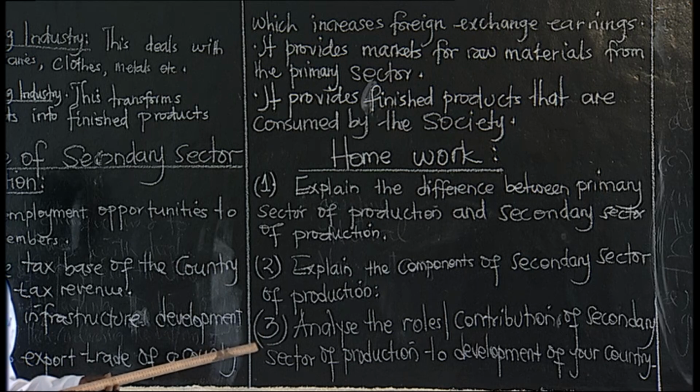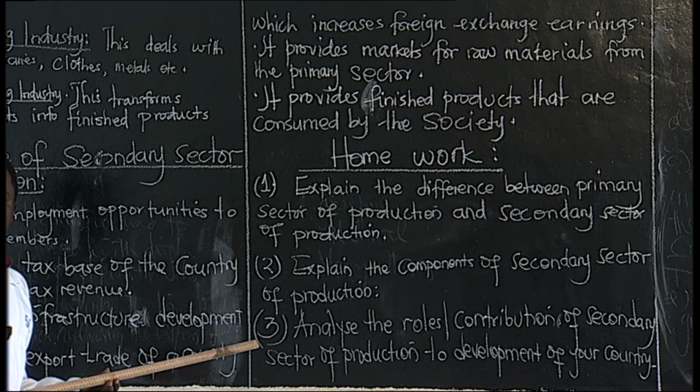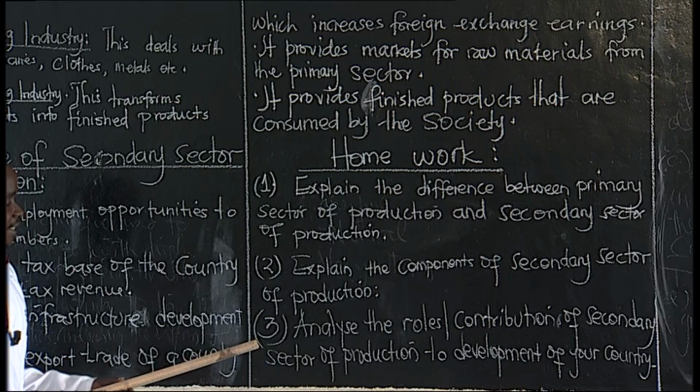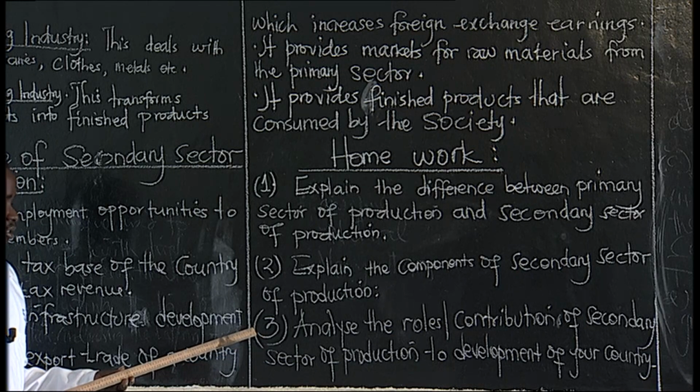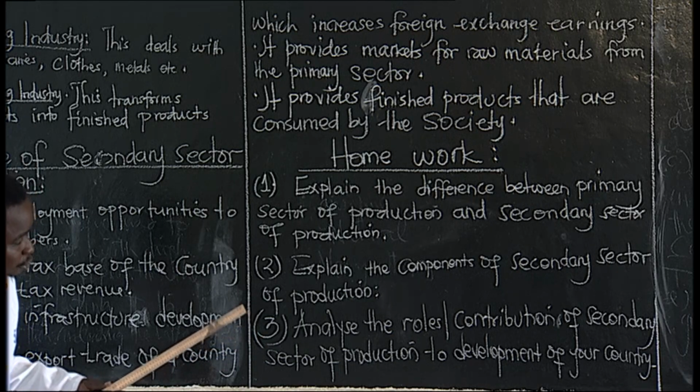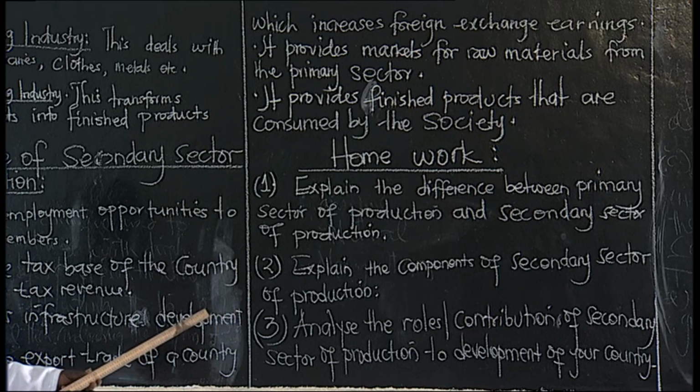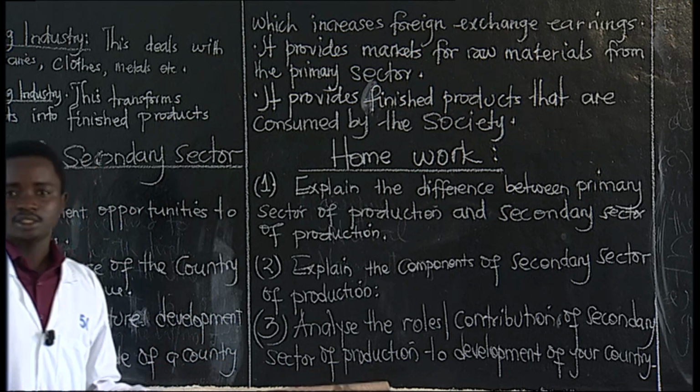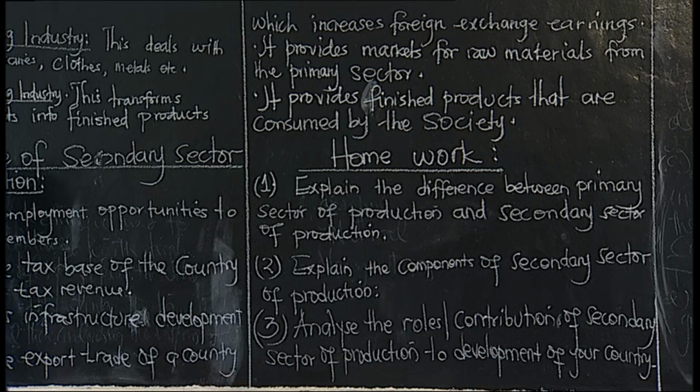Then question 3, I want you to analyze the contribution of the secondary sector production to development of your country. In other words, why is it vital to have the secondary sector production, the manufacturing sector? So you have to analyze its contributions, then at least you give out like 6 or 7 contributions.